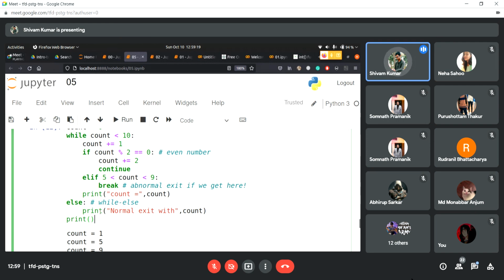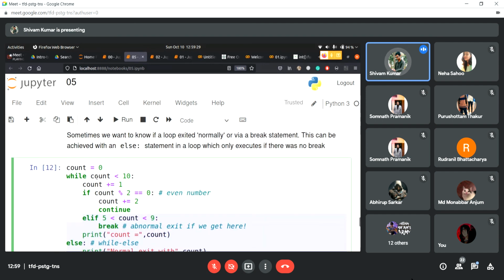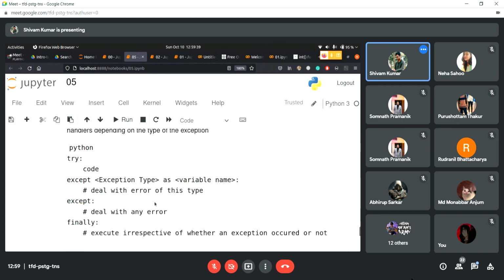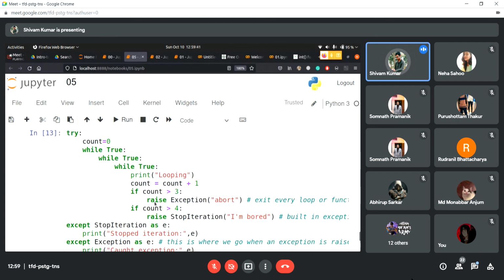It's going to execute this after the break. And if it encounters continue, it's going to ignore all the statements inside that loop that are left, and go to the next iteration. So it's going to go to the check condition again. It's not going to break the loop. It just continues the loop and ignores the rest of the statements. Okay. So next we are try and except.